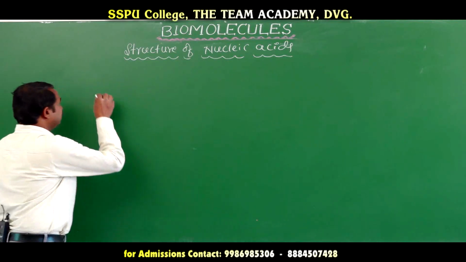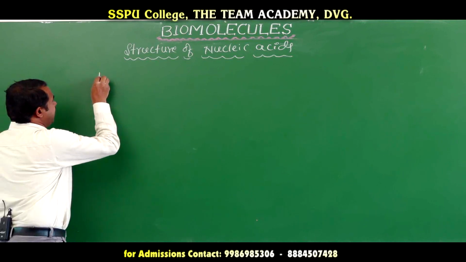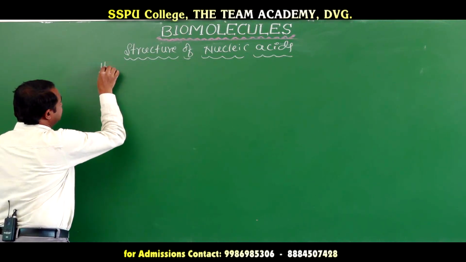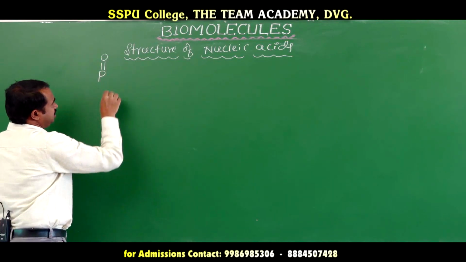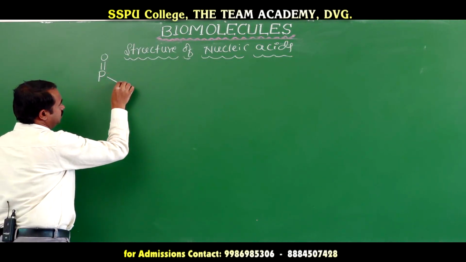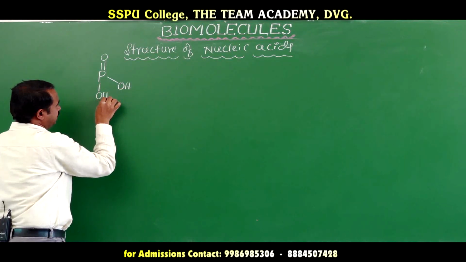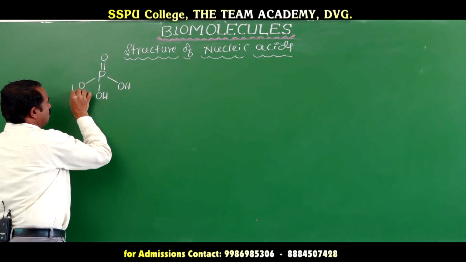Phosphoric acid. This is a phosphorus, with an oxygen atom double bonded, and OH, OH, OH.